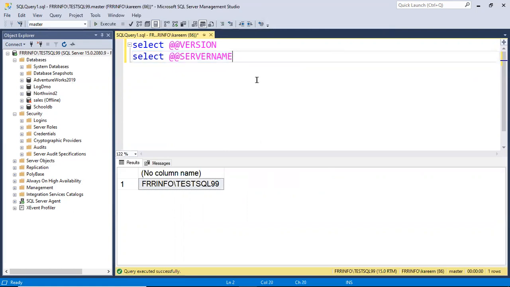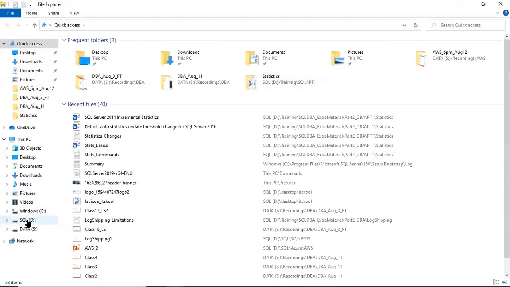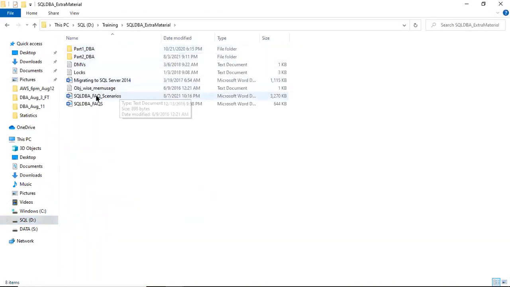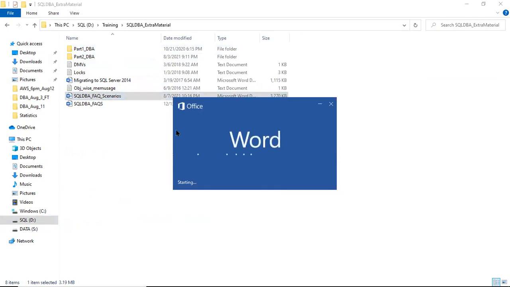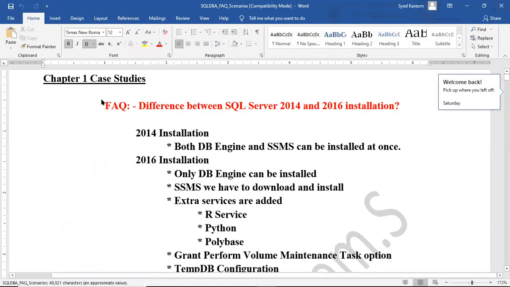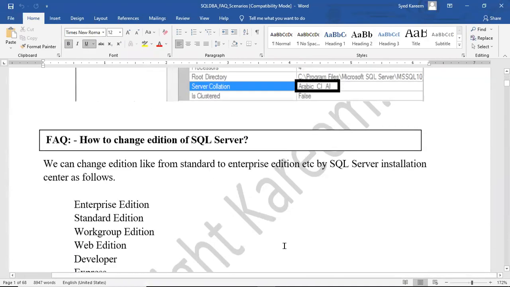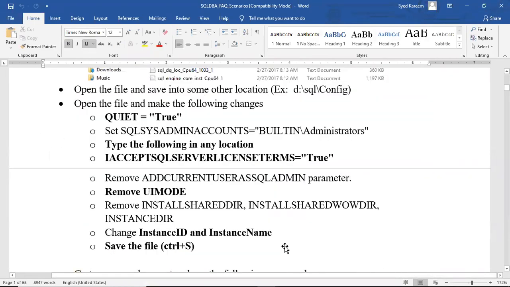But if lengthy commands are there, we have to store them in a file, then copy, paste, and run. I will provide you all the scripts, which are useful while working. In the same way, I will provide FAQs and scenarios also, so that it will be easy while attending interviews. I have already written module-wise FAQs, scenarios, questions and answers.